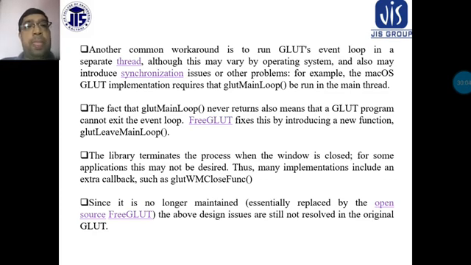For example, the macOS GLUT implementation requires that glutMainLoop be run in the main thread. The fact that glutMainLoop never returns also means that the GLUT program cannot exit the event loop. FreeGLUT fixes this by introducing a new function, glutLeaveMainLoop. The library terminates the process when the window is closed. For some applications, this may not be desired. Thus, many implementations include an extra callback such as glutWMCloseFunc.